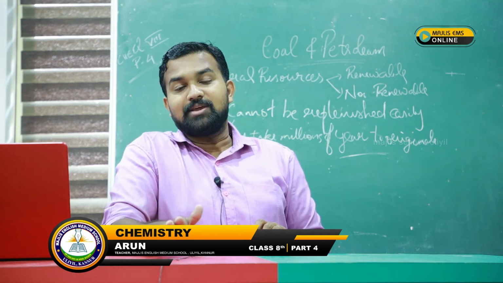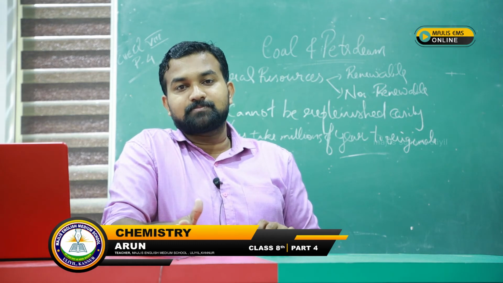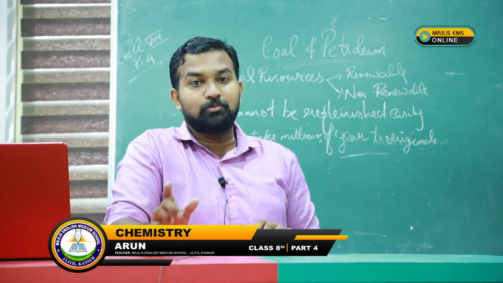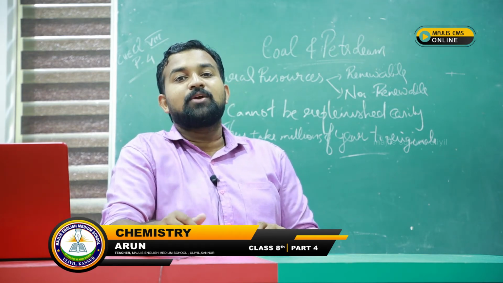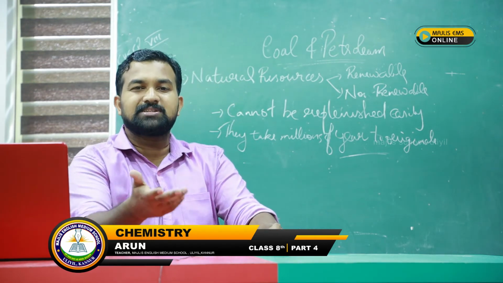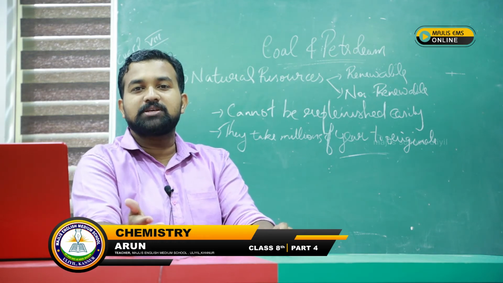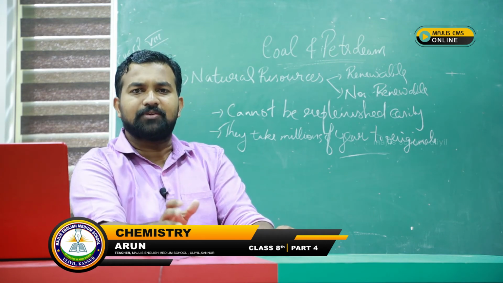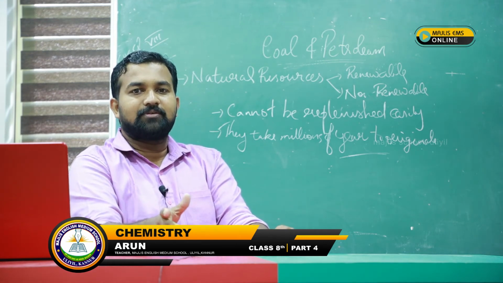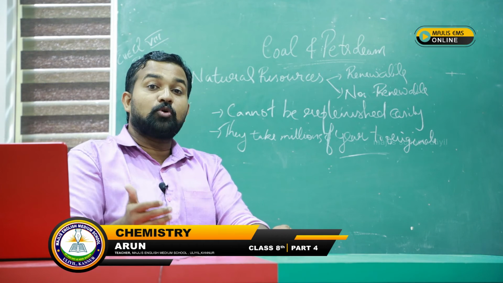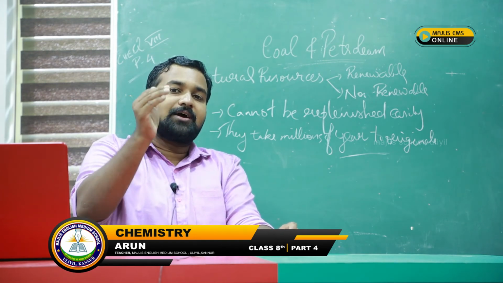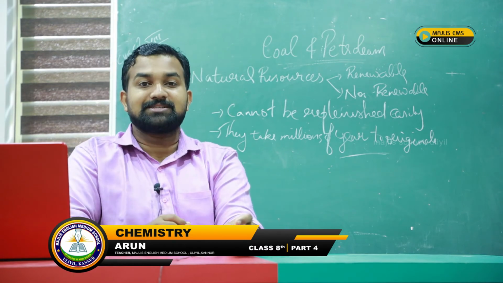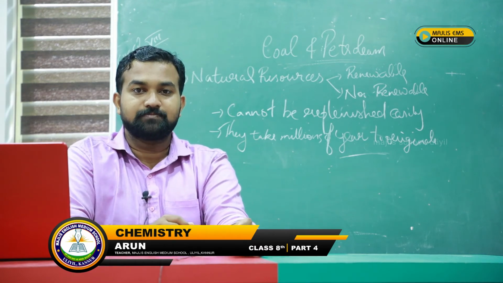So while we are using coal and petroleum, we have to take utmost care. And one more thing, coal and petroleum emit a lot of poisonous gases. That means they are injurious to our environment. But without them, we cannot have an easy life. It helps us a lot, but even though it helps us a lot, they release a lot of poisonous gases and are injurious to our environment.